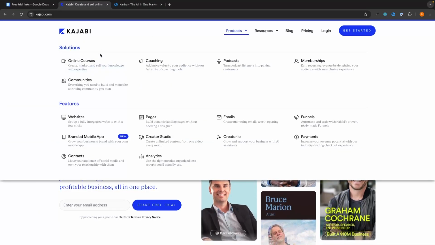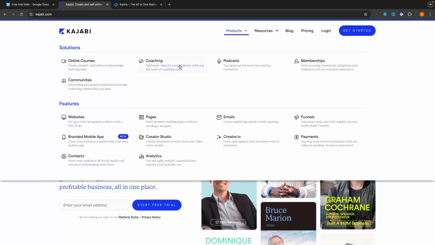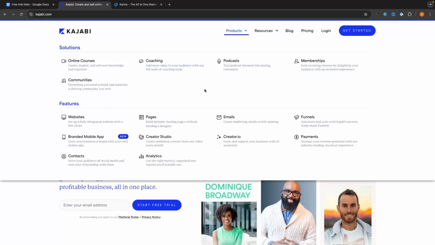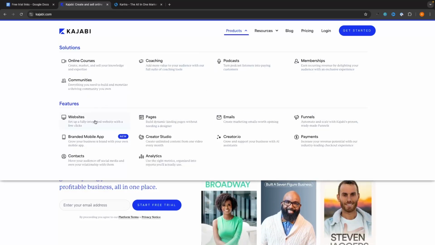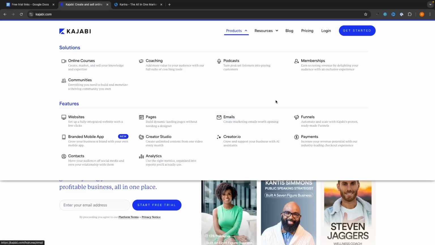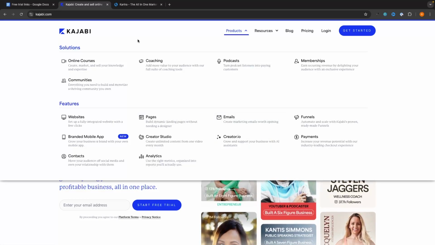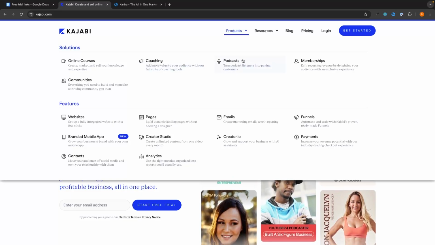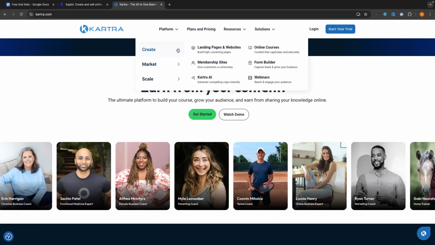Kajabi does essentially the same thing. We can create online courses, we can create coaching programs, we can create membership communities, and we can sell these products by creating funnels, by creating websites, by doing email marketing. The only thing that differs in what these platforms actually do is that on Kajabi, we can host a podcast, whereas on Kartra, we can't do this.